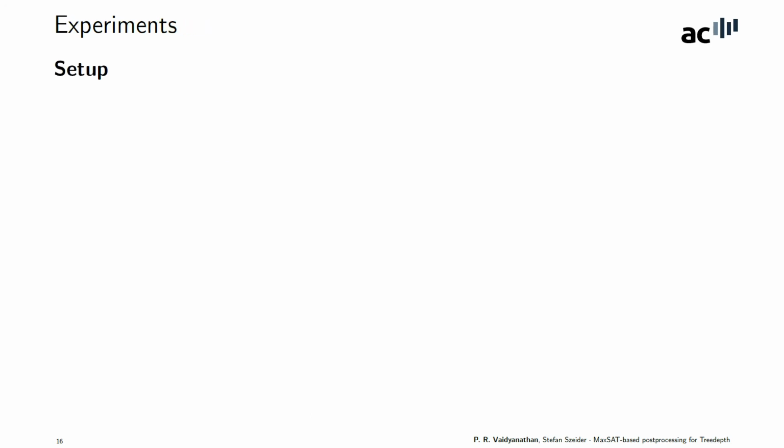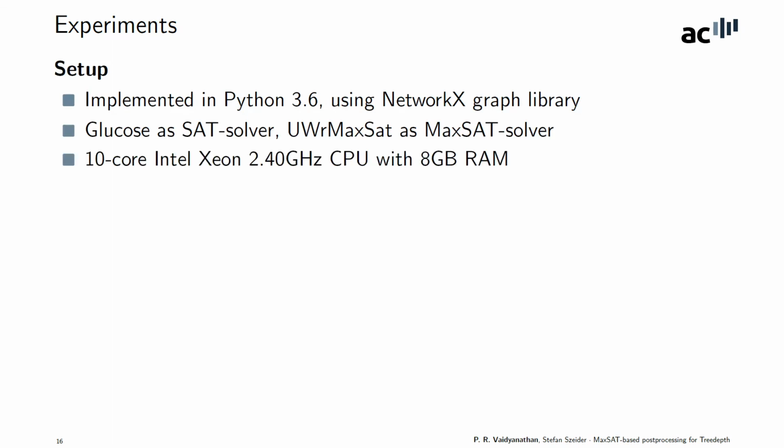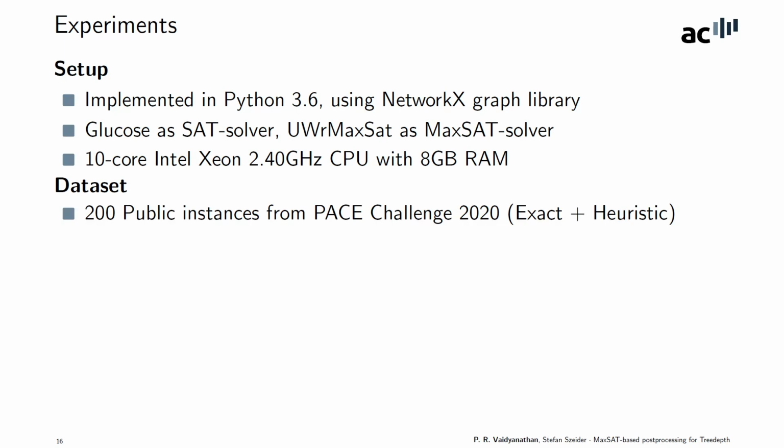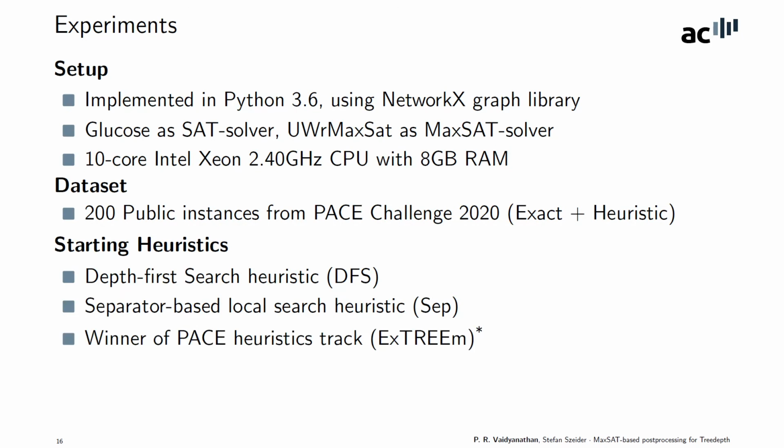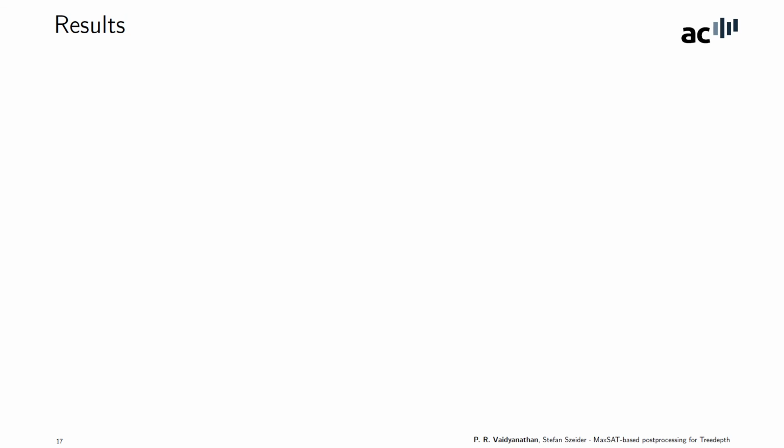We implemented the algorithm using Python, and this is the rest of the experimental setup. As the input to the algorithm, we used the 200 public instances that were made available as a part of the PACE Challenge 2020. And to compare different starting heuristics, we had the naive depth first search heuristic and one of the separator based heuristics. We also performed a small experiment with the winner of the PACE challenge heuristics track called Extreme. And here are the results.